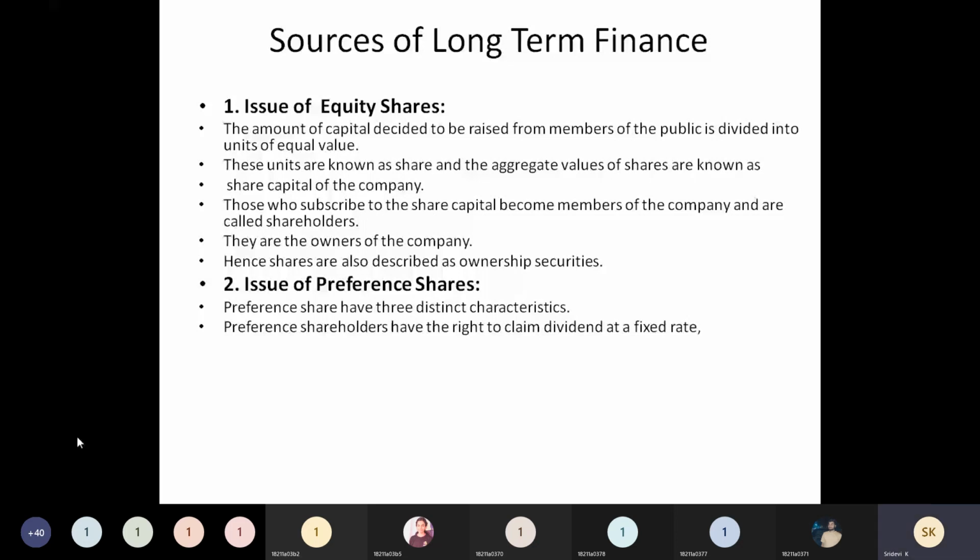Here also we will come across different types: secured and unsecured debentures. Secured means some assets will be shown as security. Unsecured means debentures will be issued without showing any security.